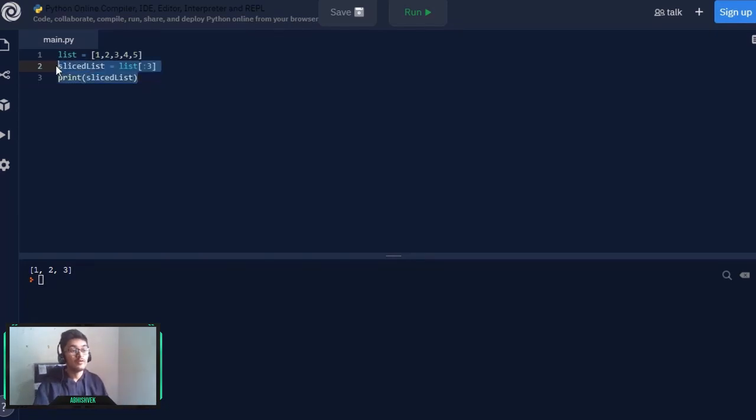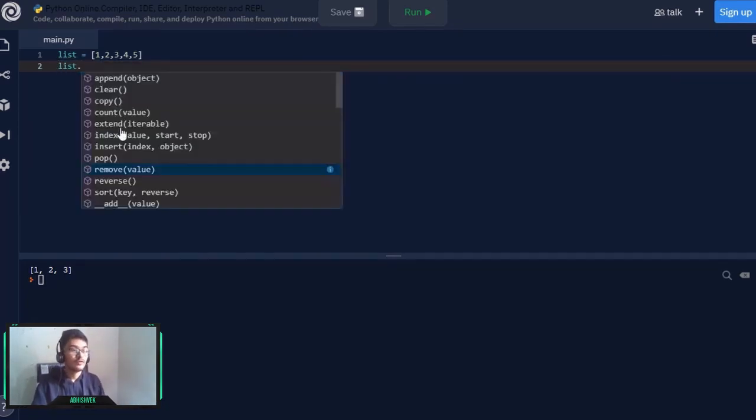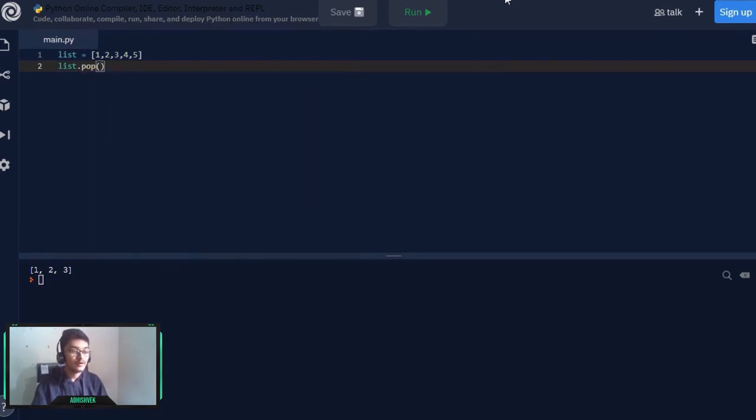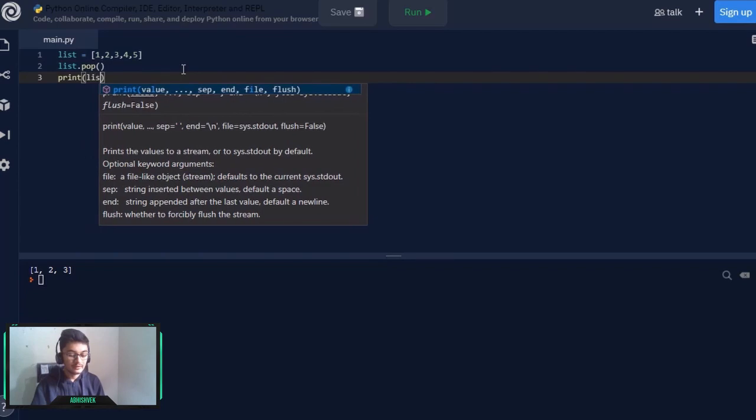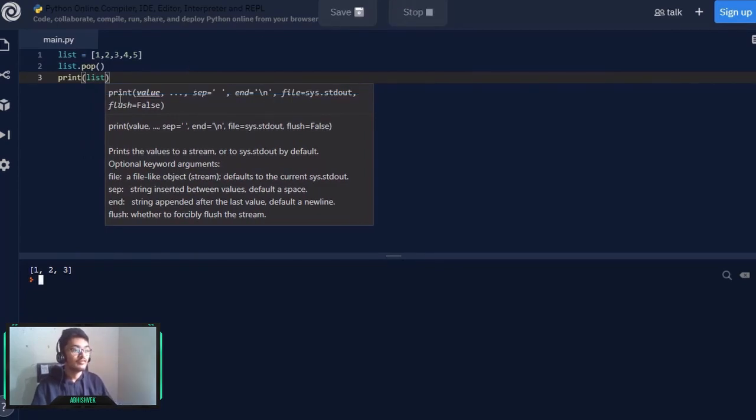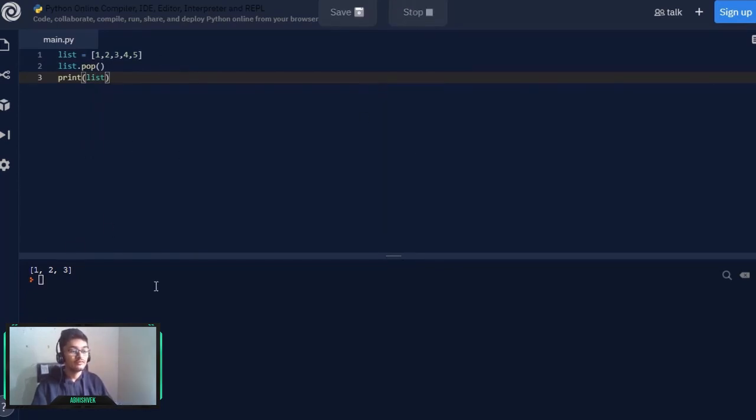Now we can perform any sort of operation on a list. I can write list dot, and after pressing dot, you can see all the operations that you can perform on your list. So let's try to pop our list. If I simply pop it, the item which is at the end of the list shall be removed automatically. If I print my list again, the 5 will get removed from the end of the list, so we will get 1 2 3 4.